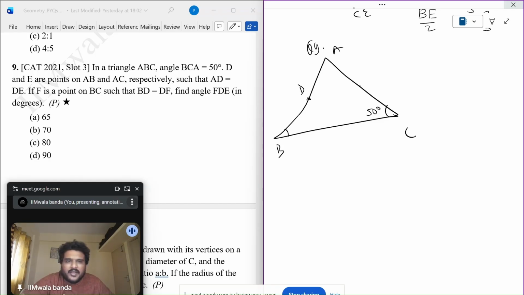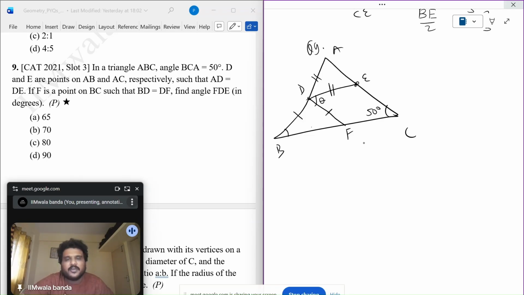E is a point on AC, such that AD is equals to DE. Now this looks good. F is a point on BC, such that BD is equals to DF. Find angle FDE.